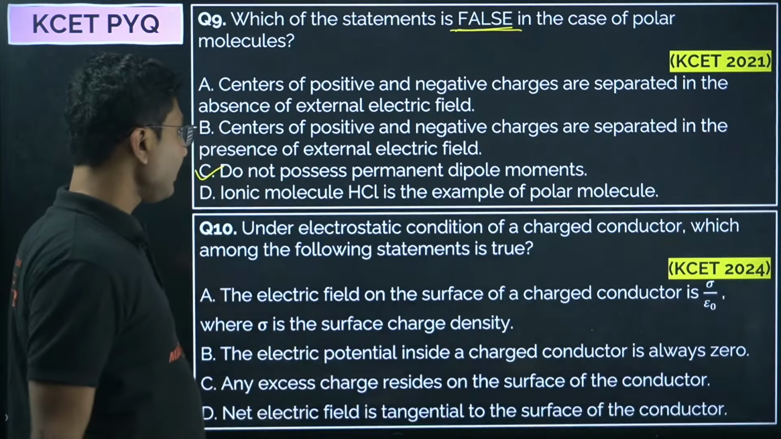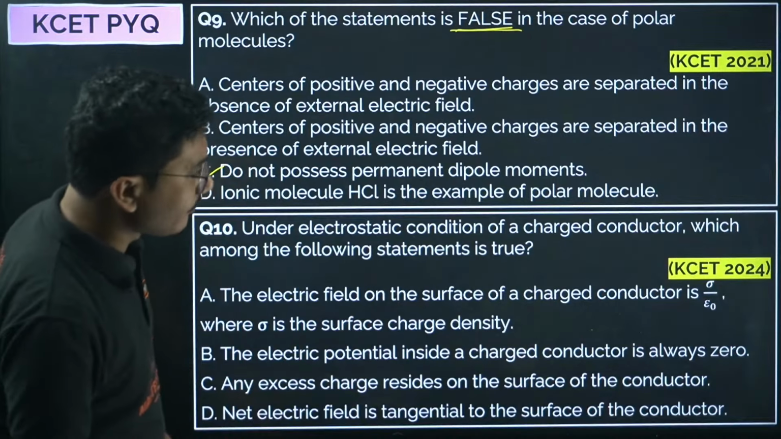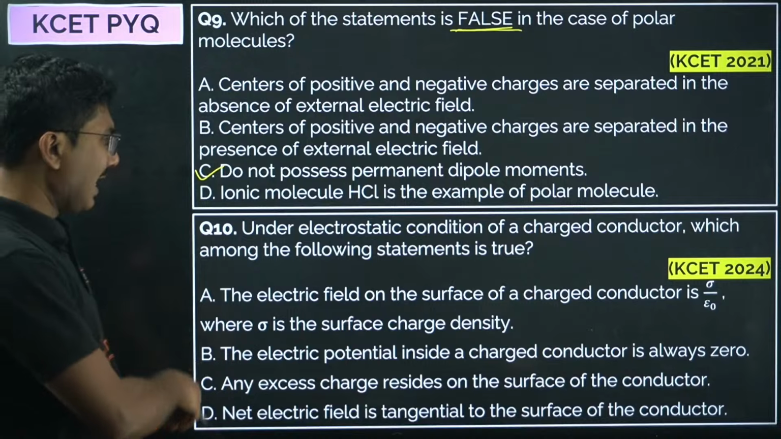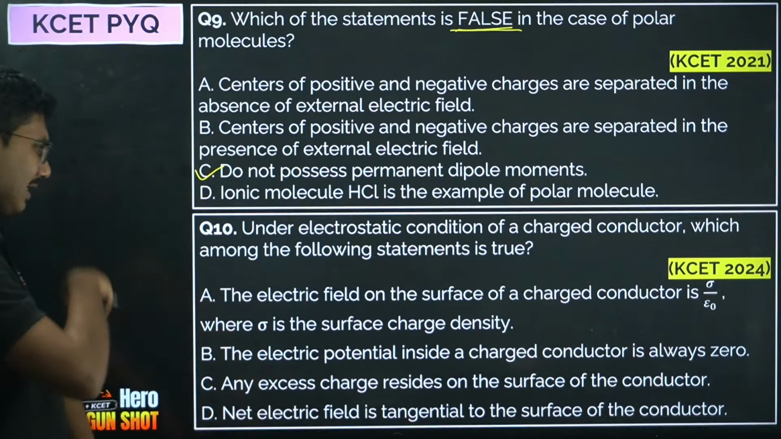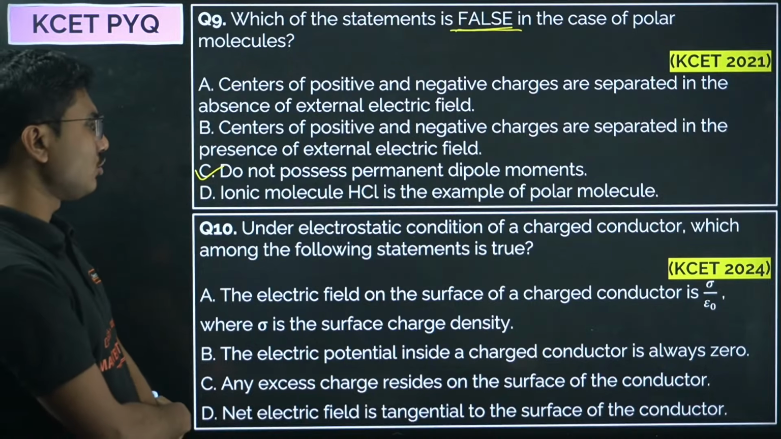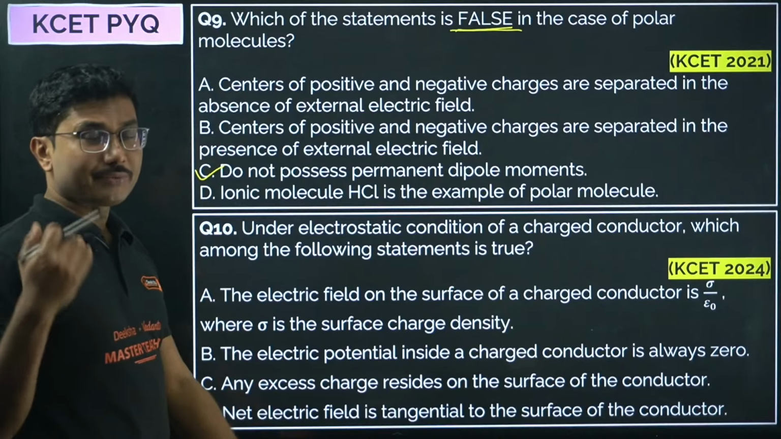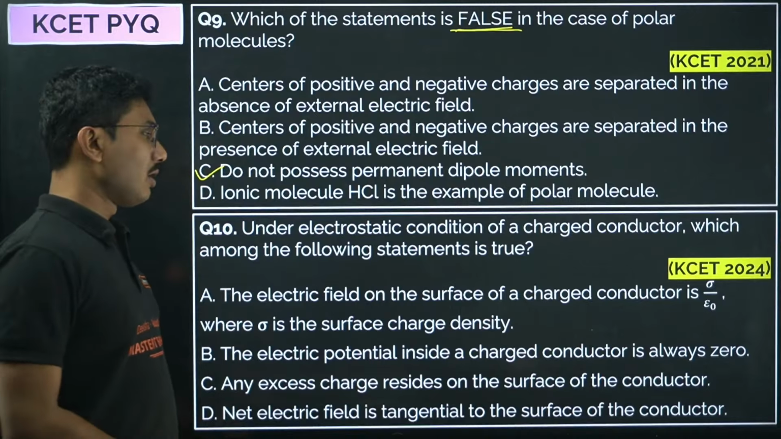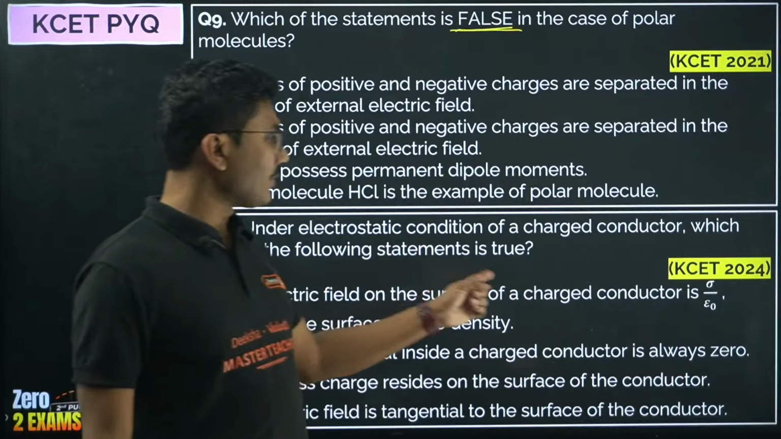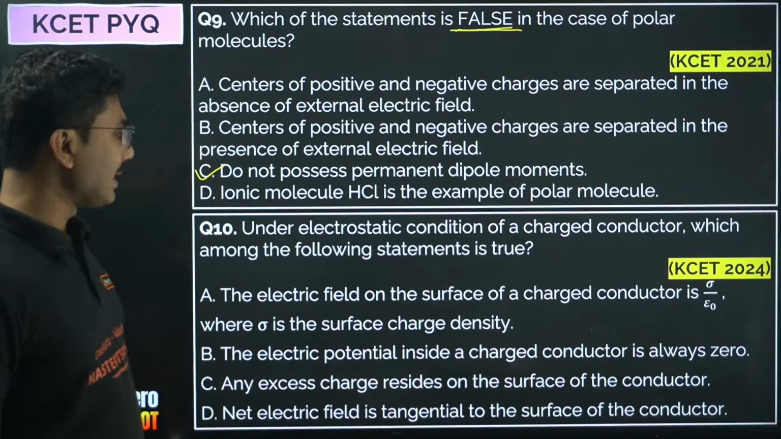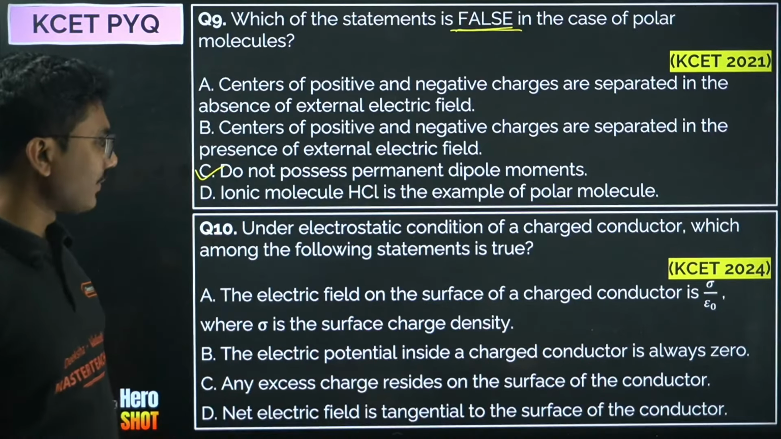Okay. Next question. It is from 2024. Under electrostatic condition of a charged conductor, which among the following statements is true? Three of the statements are false, one is correct. The electric field on the surface of a charged conductor is sigma by epsilon naught, where sigma is the surface charge density.